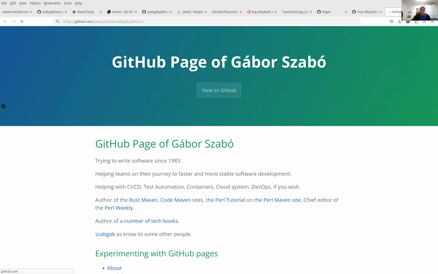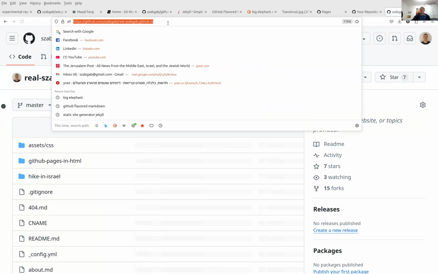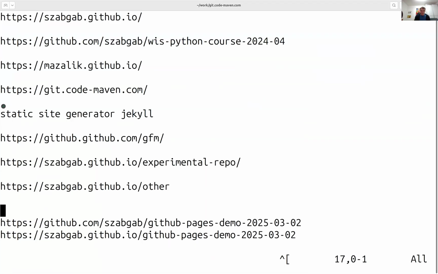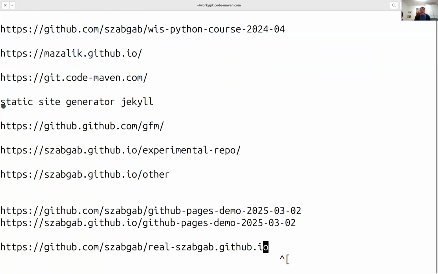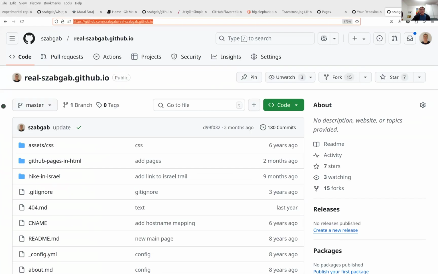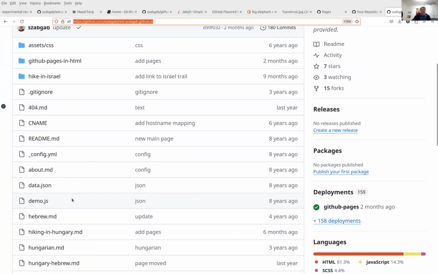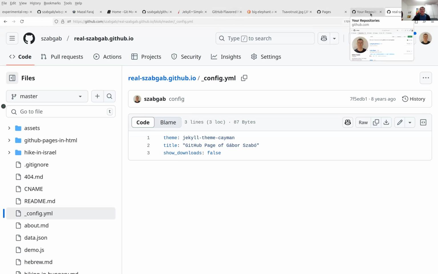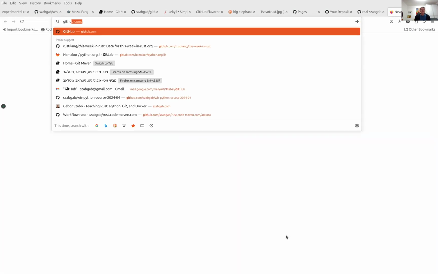This is the repository, okay? I'll put the link here so you can find it as well if you really want. This is the repository of that website. And the interesting part is this one, that we have this config file where I can put all kinds of configurations. So the fact that it showed up slightly, it was a slightly better looking website,